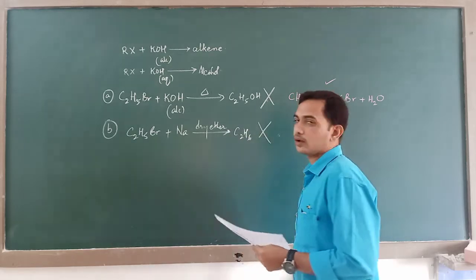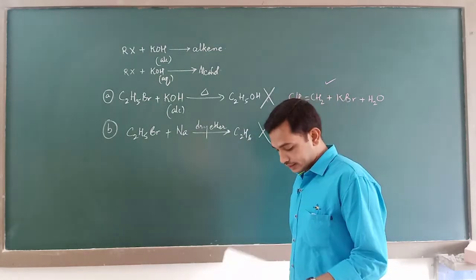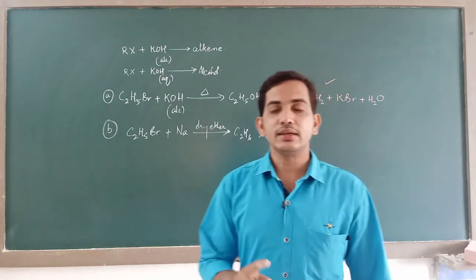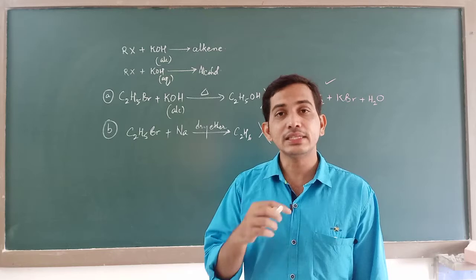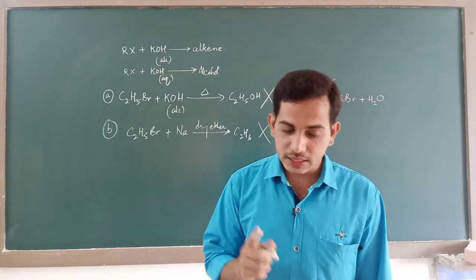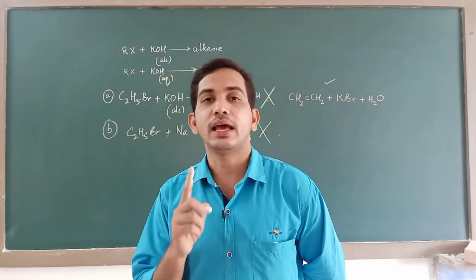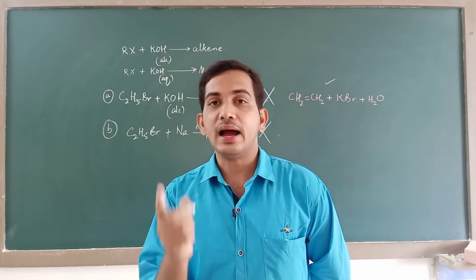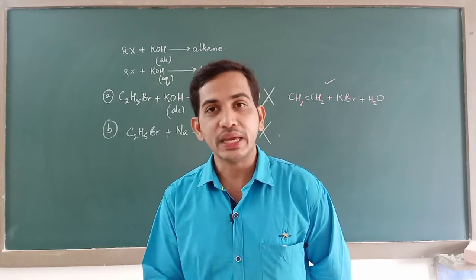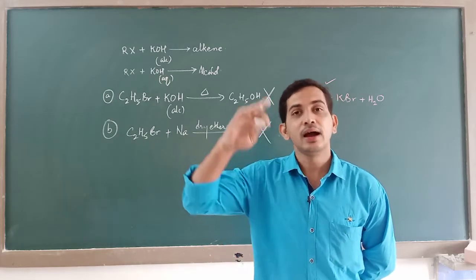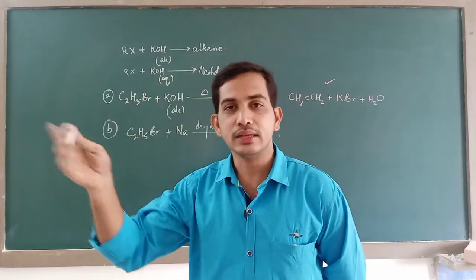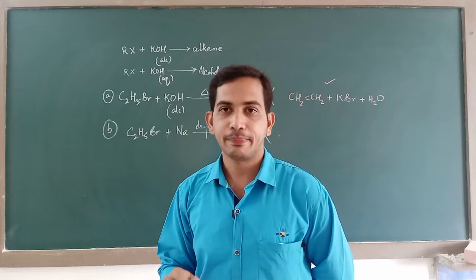This is again wrong. Why wrong? Listen very carefully. Wood's reaction is used for chain lengthening. Lengthening means increasing. Wood's reaction helps you prepare higher alkanes, bigger alkanes, from alkyl halides.